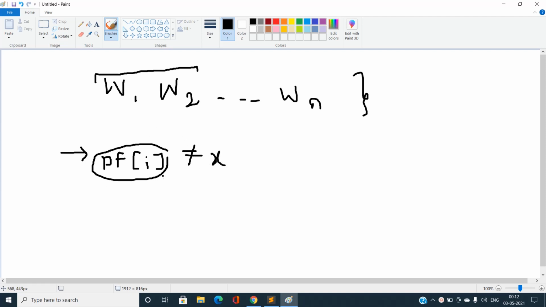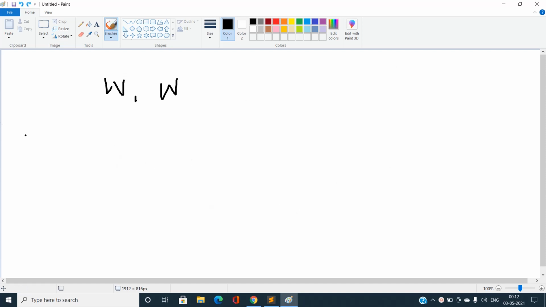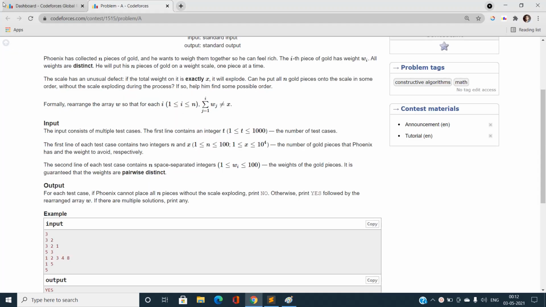We need to find a certain ordering, a certain permutation of this array, such that this condition is violated for every i from 0 to n minus 1. And if it is not possible to find any permutation of this array, we need to print no, otherwise we need to print yes, and we need to print the array. So let us find out what could be the best solution of this problem.